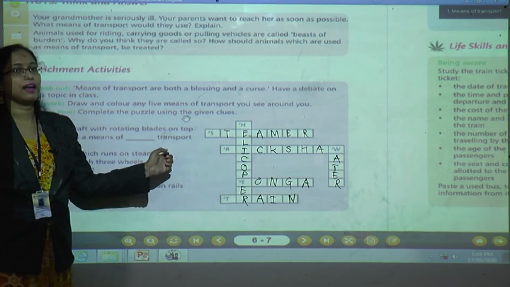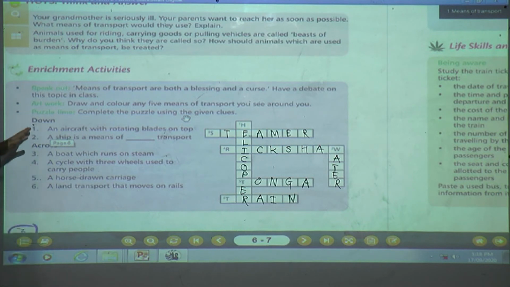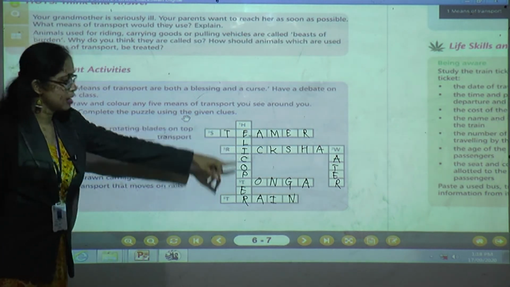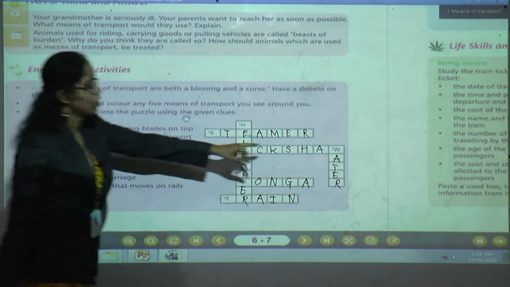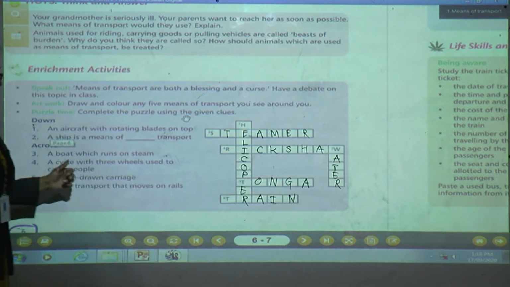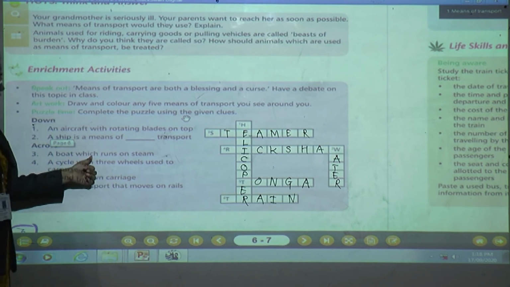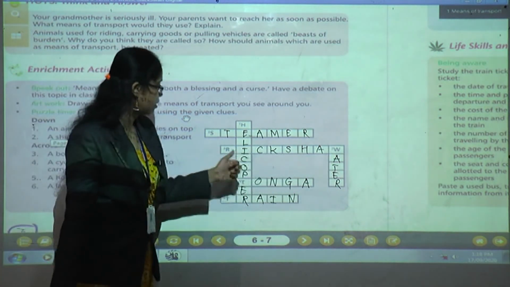Okay, I will give you a minute to write the answer. Okay, let us revise once again. An aircraft with rotating blades on top is helicopter. A ship is a means of water transport. Next one across, a boat which runs on steam is what?